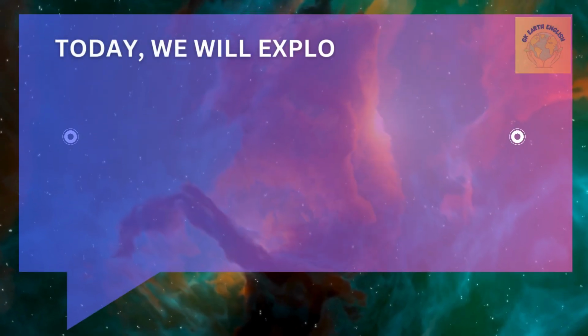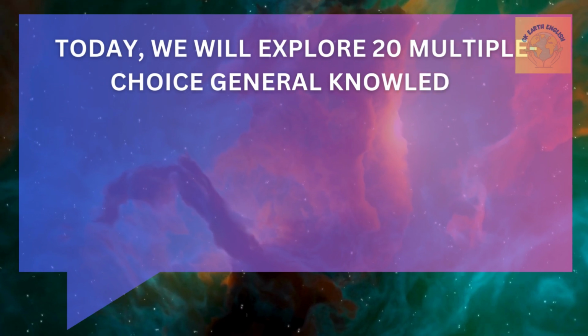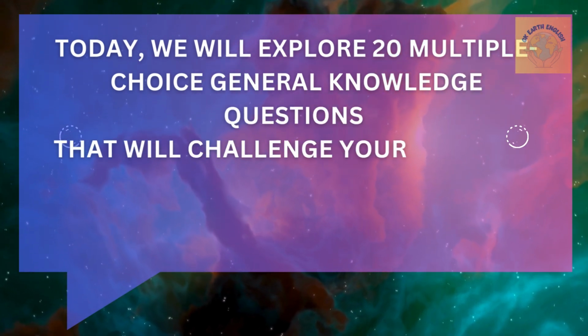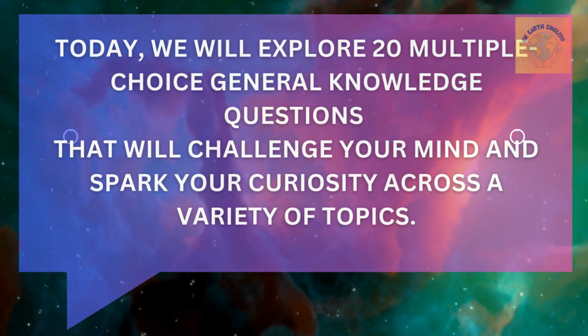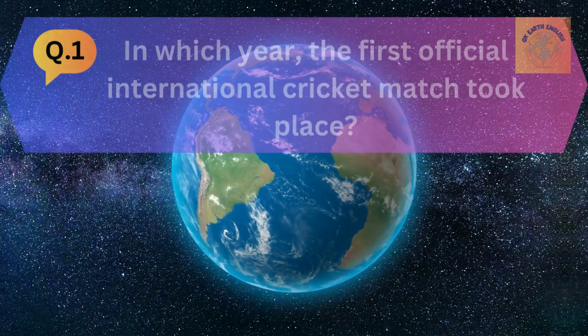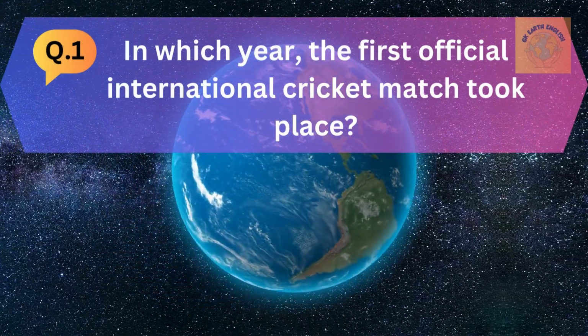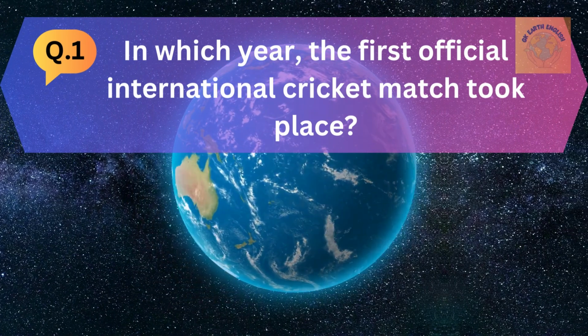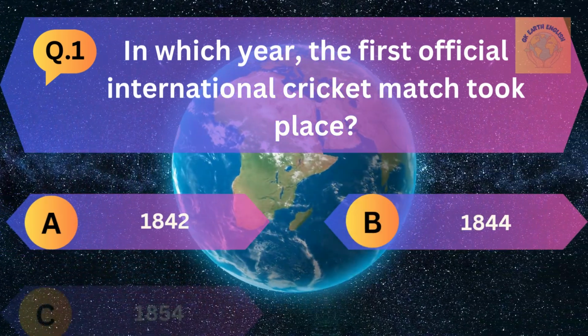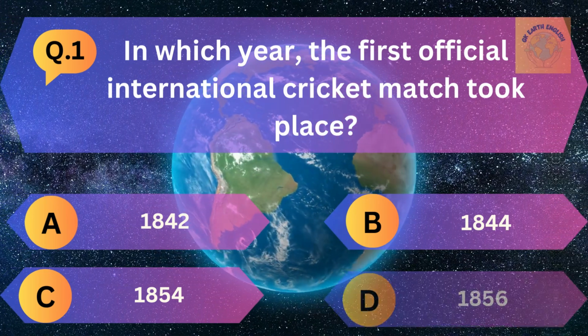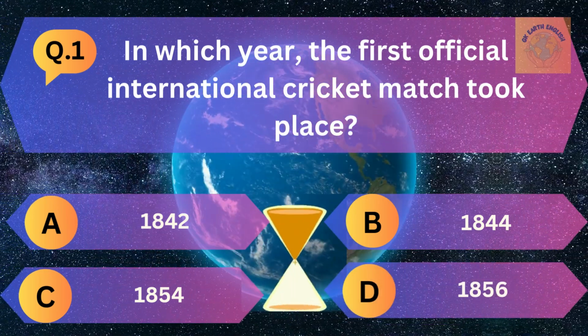Today, we will explore 20 multiple choice general knowledge questions that will challenge your mind and spark your curiosity across a variety of topics. Are you ready? Let's start. Question number 1. In which year did the first official international cricket match take place? Option A 1842, B 1844, C 1854 and D 1856.